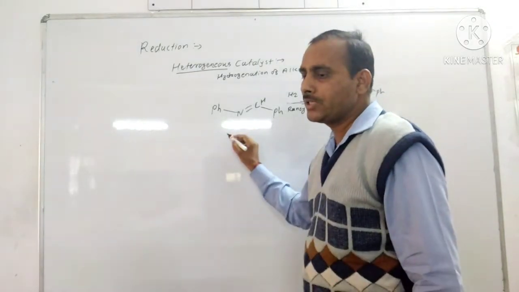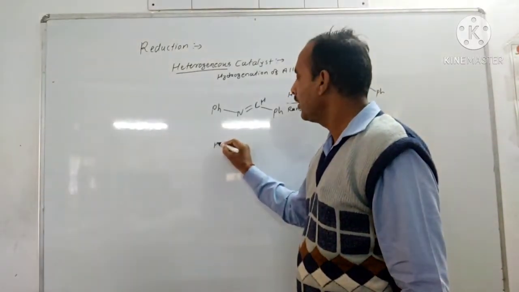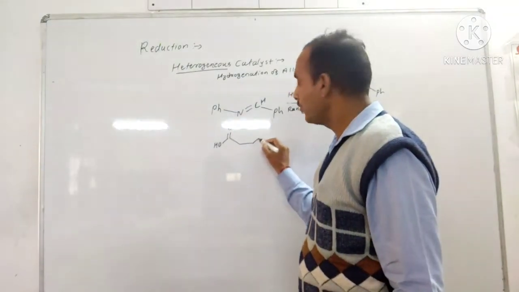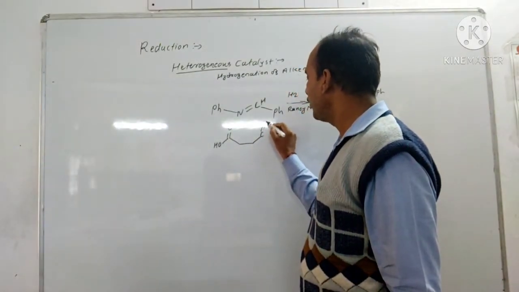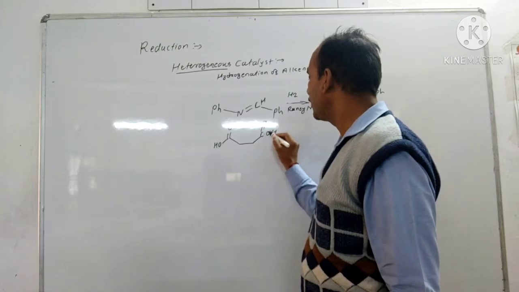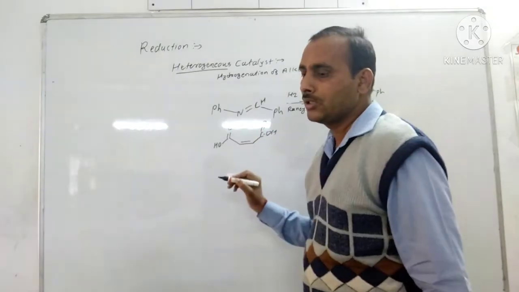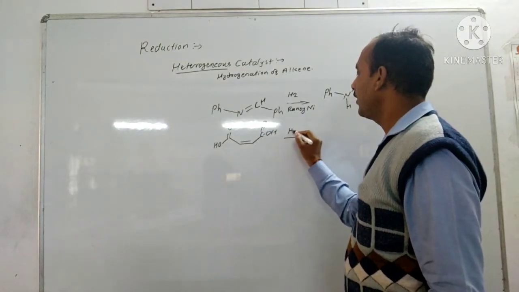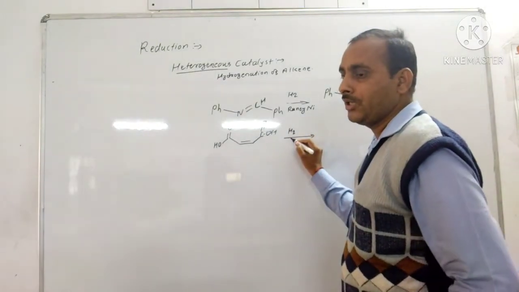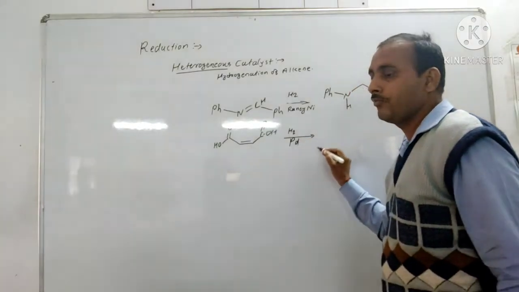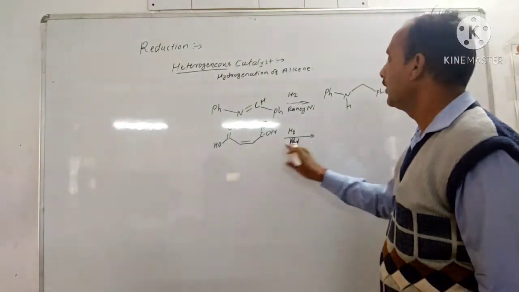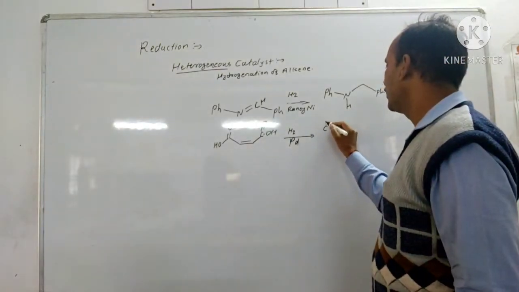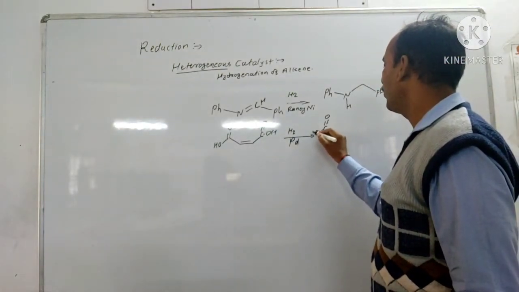Okay, then another example, a cis carboxylic acid, HOOC-CH=CH-COOH. By using H2 and palladium as a catalyst, the addition occurs in a cis manner.